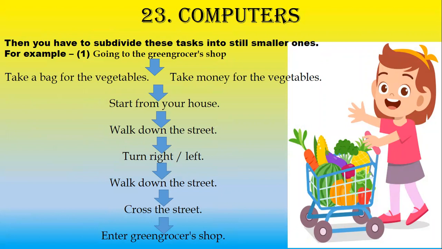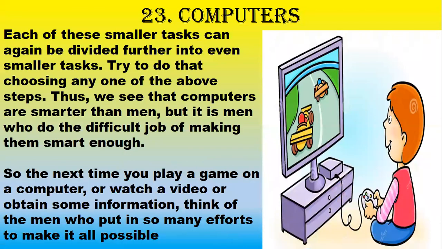For example, going to the greengrocer's shop: take a bag for the vegetables, take money for the vegetables, start from your house, walk down the street, turn right, left, walk down the street, cross the street, enter the greengrocer's shop. Each of these smaller tasks can again be divided further into even smaller tasks. Try to do that choosing any one of the above steps.